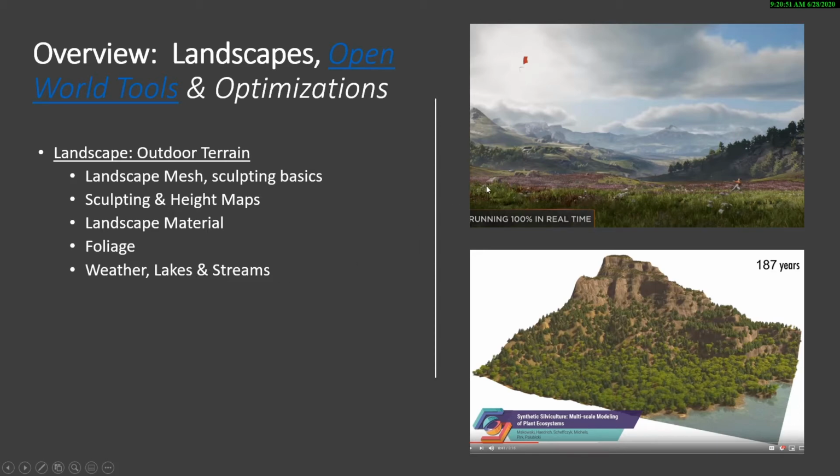But where I think that Unreal and a lot of these tool sets are going is not only in the basics for how to create a large environment, which is really wonderful, and knowing this is going to be core, but moving forward, we're going to add a lot more rule-based systems, and that's where these open world tools are taking us. In open world tools, you start to specify not only where you're painting areas of landscape material or foliage, but rules that start to get closer and closer to things like ecosystems,